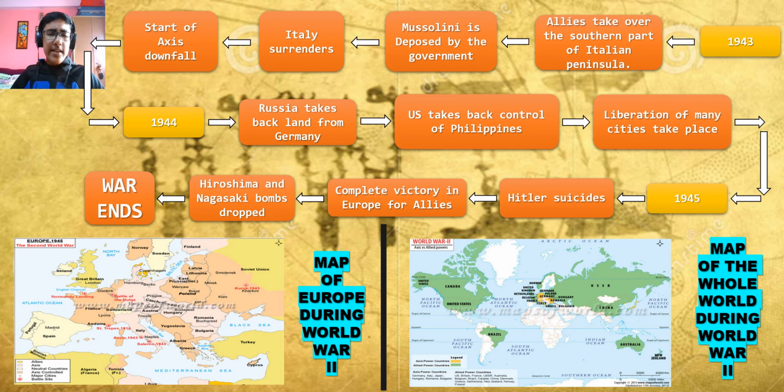So here you can see a map of Europe during World War II, and here is a map of the whole world during World War II. And we can see that much of the world is the Allied powers, because countries like Canada, Brazil, Australia are conquered by the